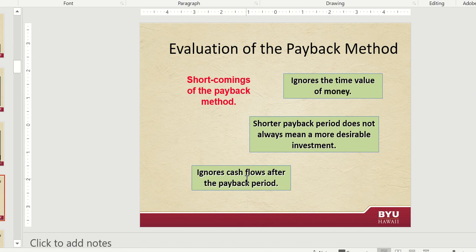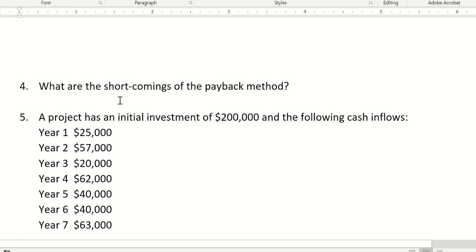So say you got $1 million at the end of year 10, but your payback period was only 3 years, you wouldn't consider that inflow. It just looks at the time period to get that initial investment back. So that's why it ignores cash flows after the payback period. So please write down some of these shortcomings.